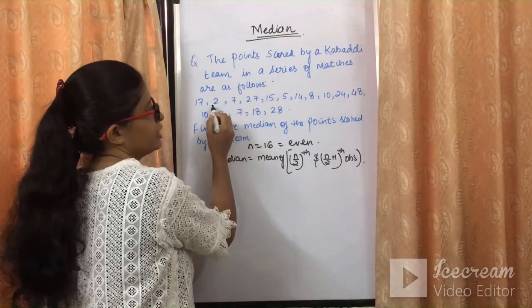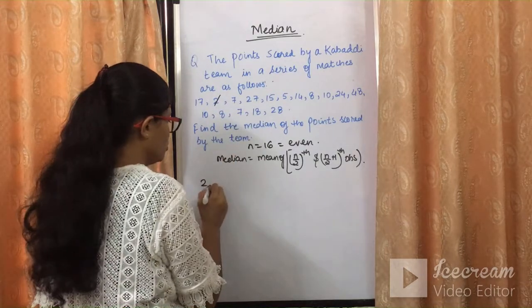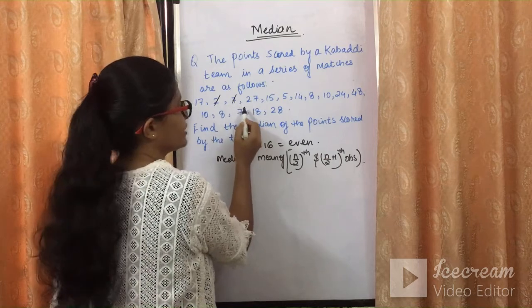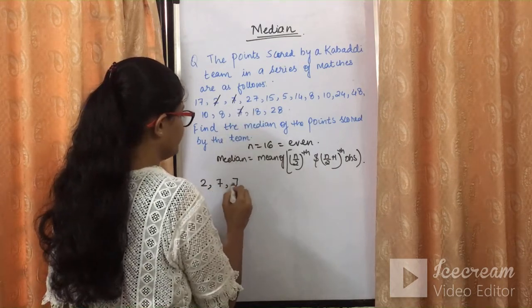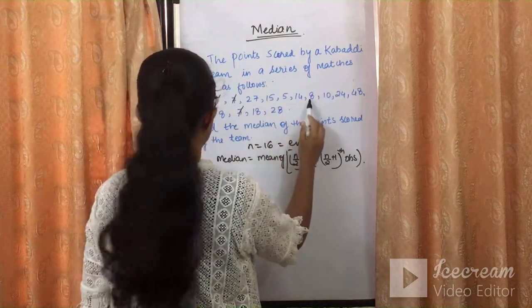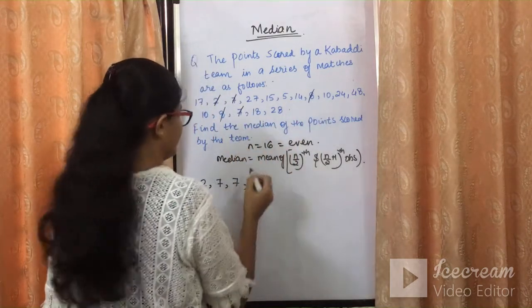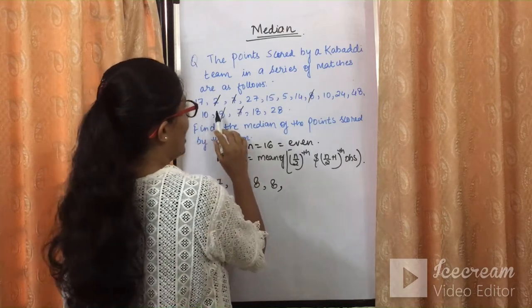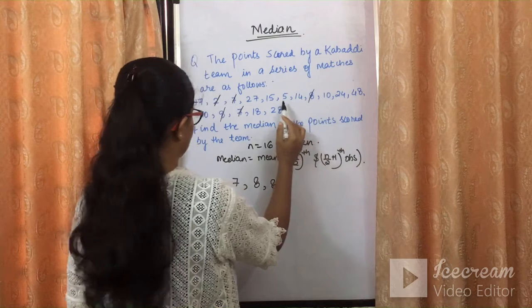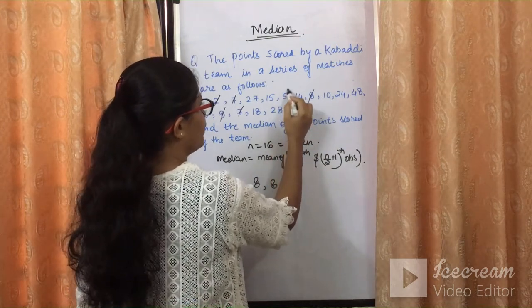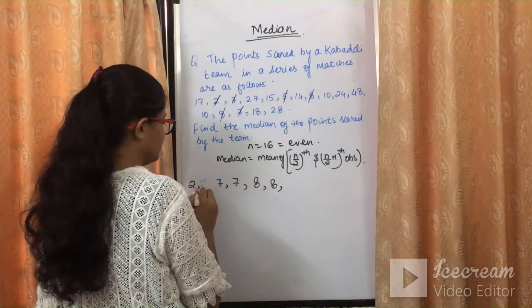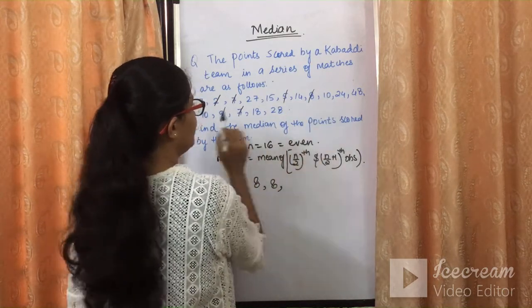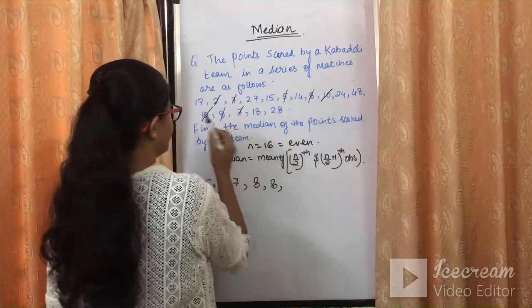What we will get, see, 2 is the smallest number, then we have 7 twice, 7 and 7. Then we have 8 also twice, 8 and 8. Sorry, we were having 5 over here, so that will come too. Now after 8 we have 10, that is also twice.